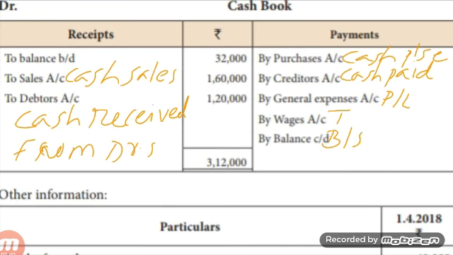Next, 'By general expenses'. It means general expenses paid. It is an indirect expense, so take it to the debit side of profit and loss account. Next, 'By wages'. It means wages paid.